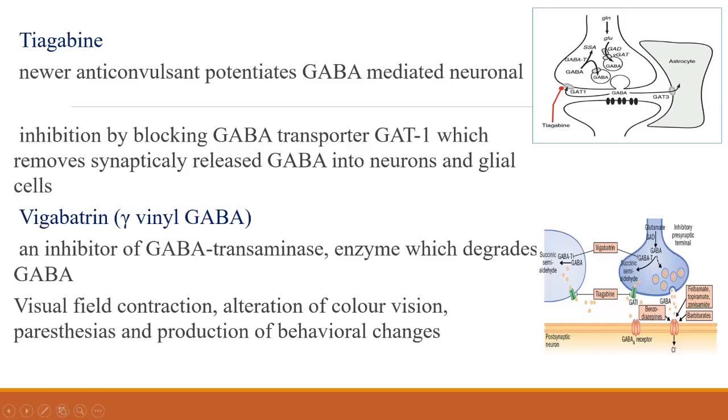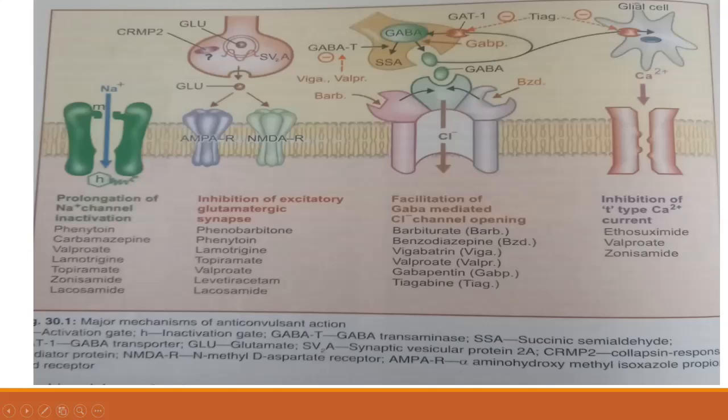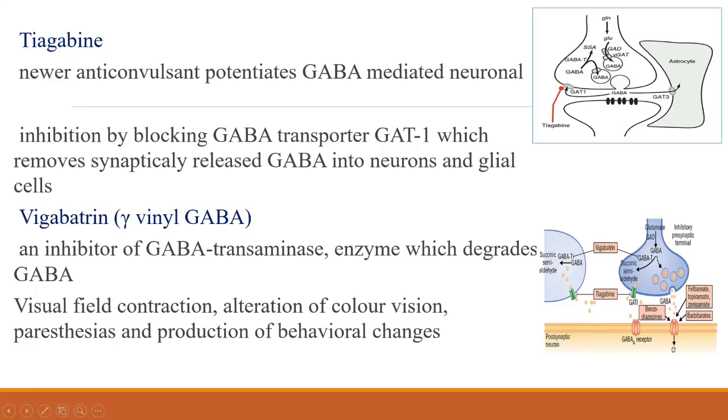Then vigabatrin. It is a vinyl GABA. So where is this GABA? Vigabatrin, this is Viga. So there is the transaminase. So this enzyme is inhibited so that the metabolism of GABA does not happen. So there will be enough GABA available. That is vigabatrin. So it is an inhibitor of GABA transaminase enzyme which degrades the GABA.